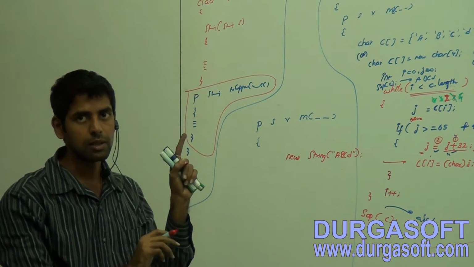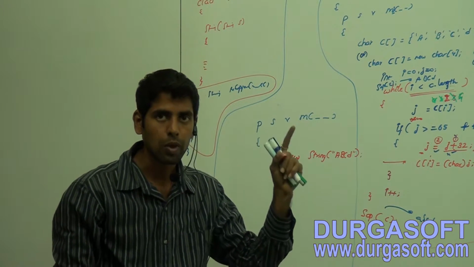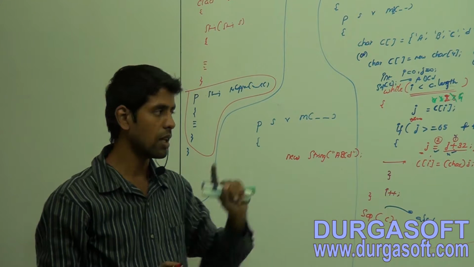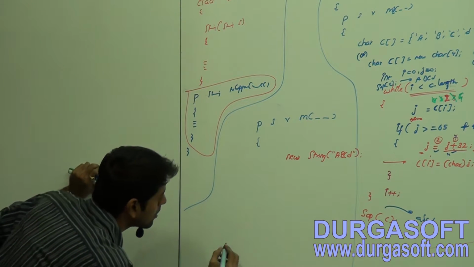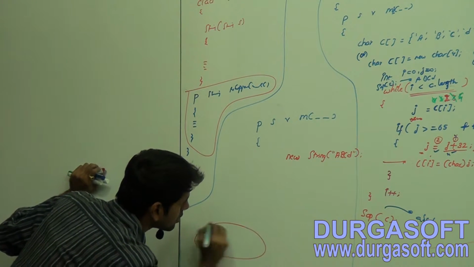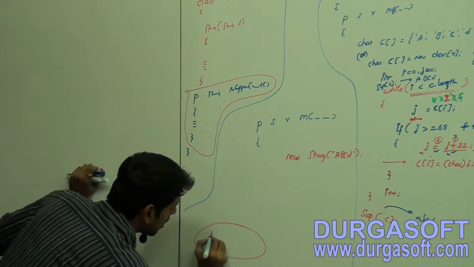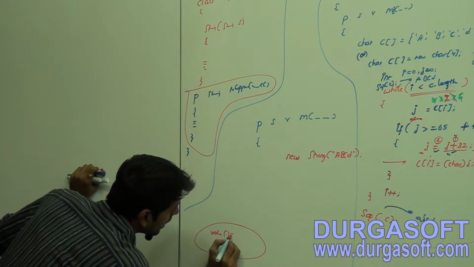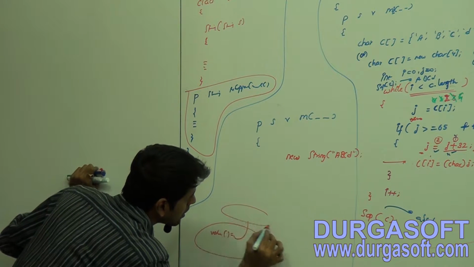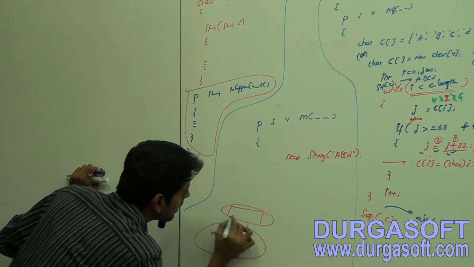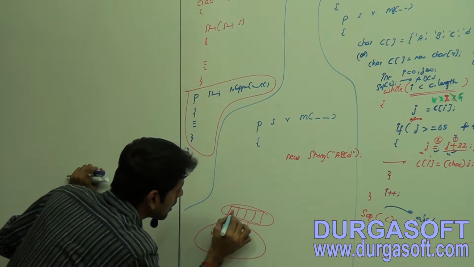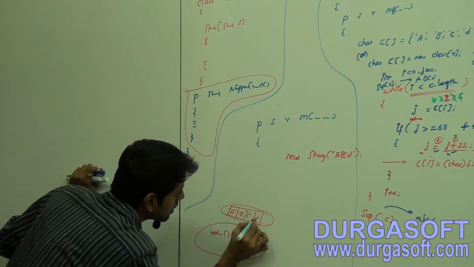Not only this method, still more methods are available. Now observe what happens. A string object has been created and it will initialize the value char array. Let it be A, B, C, D.